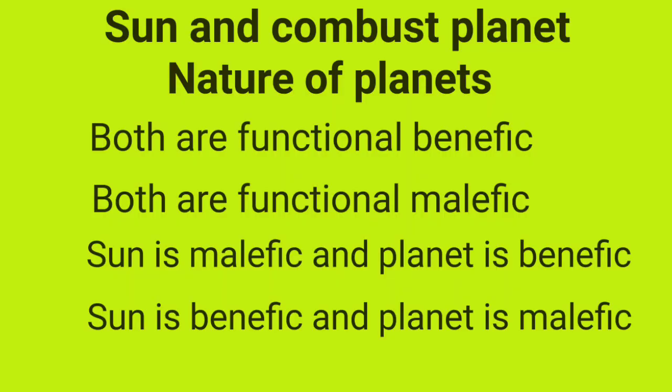The fourth point is that while judging the strength of combustion of planet, it is necessary to check nature of both Sun and the combust planet, whether both are functional malefic or functional benefic, or whether one planet is functional benefic and the other is functional malefic.